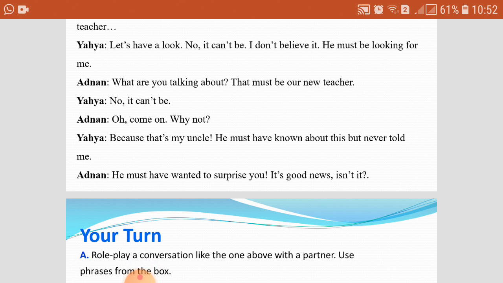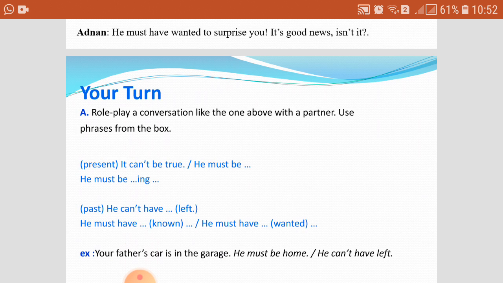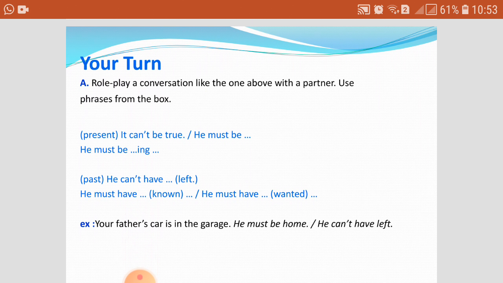This was the conversation between Yahya and Adnan. And here we are going to approach our new grammar lesson today, which is using must and can't. We use must for deduction, which is true, which is possible.